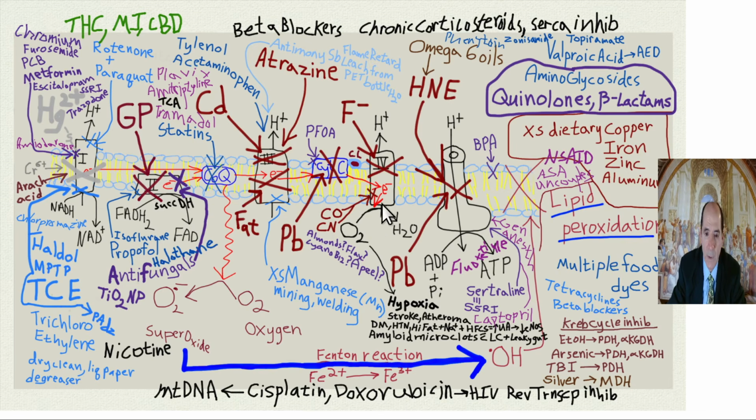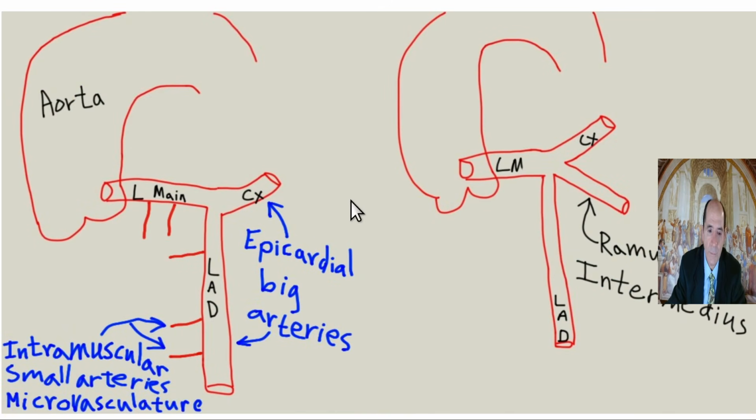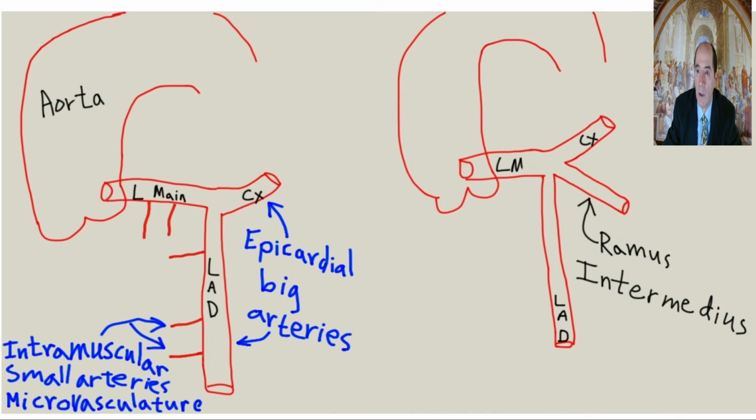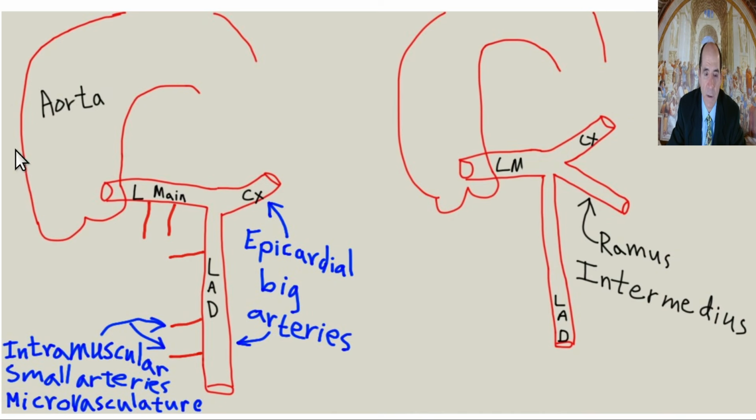Okay, so double whammy. I'll show you just one more slide for this session here. Normal coronary artery is on the left. The coronary artery is largely a bifurcation. These are the epicardial coronaries, the big outer ones that everybody talks about. These are the only ones you can see well on cardiac cath. So the left main bifurcates into the circumflex and the LAD, left anterior descending. Okay, so these are the epicardial big coronaries. Then you got these intramuscular penetrating arteries, the small arteries, the microvasculature.